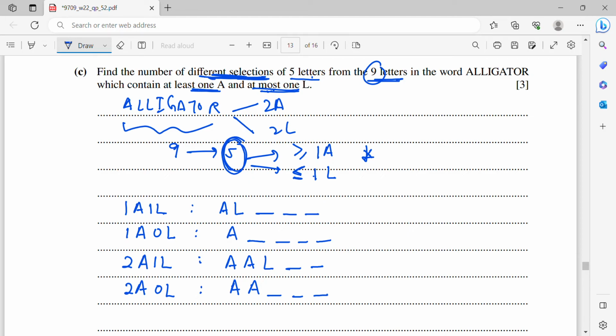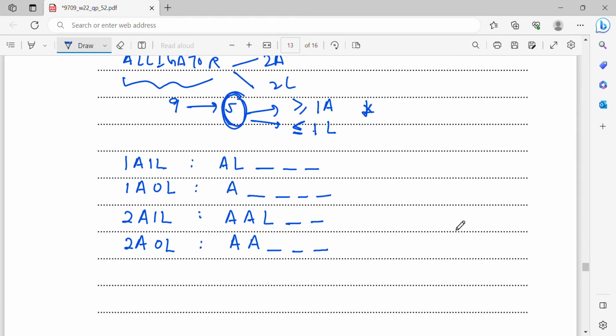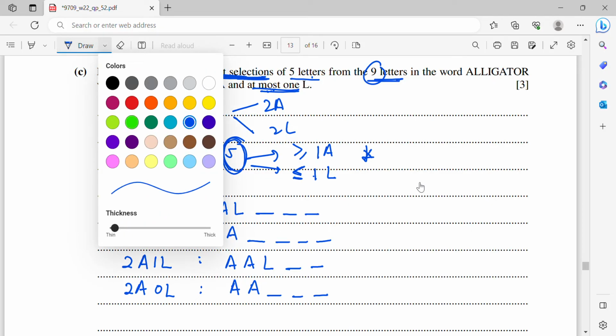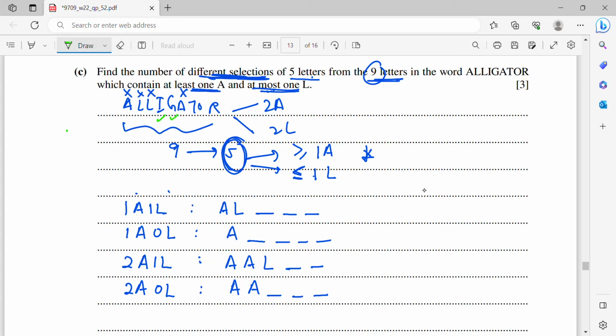Okay, so how to select? For the first one, remember, we don't consider A and L anymore, which means you exclude A and L. So I need to consider the rest of the 5: I, G, T, O, R. From these 5, I need 3 for the first case, which means it is 5C3.